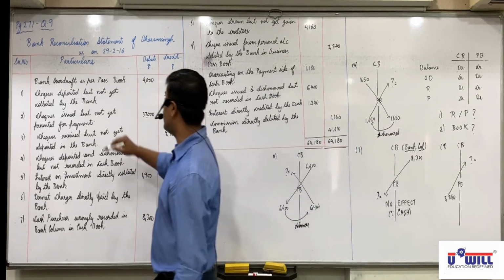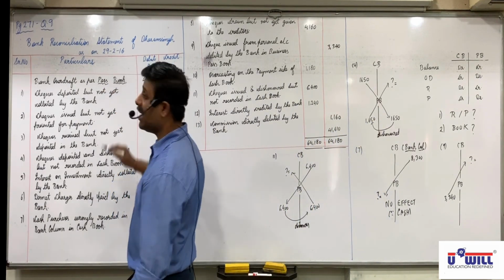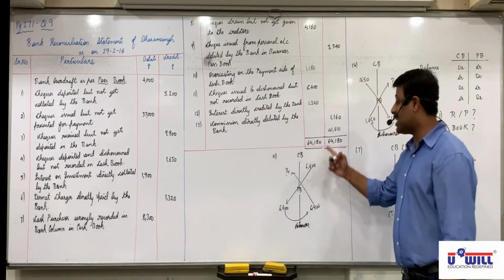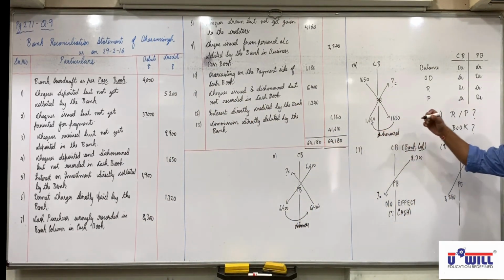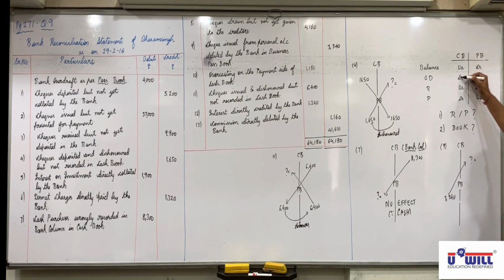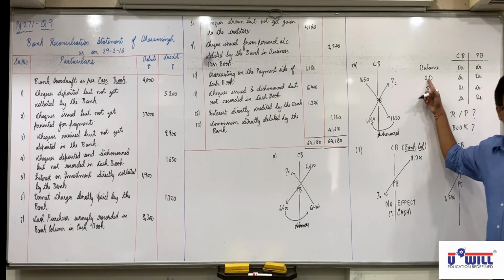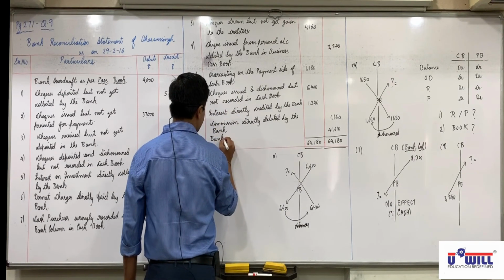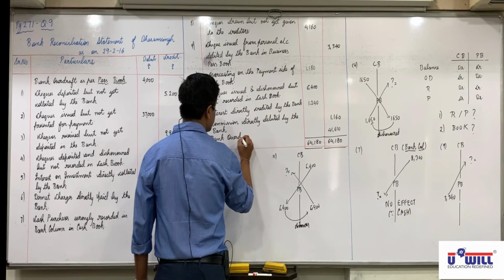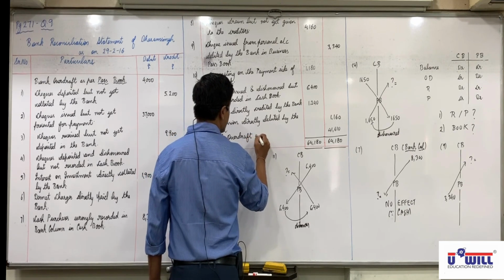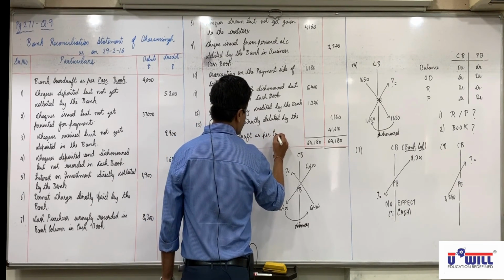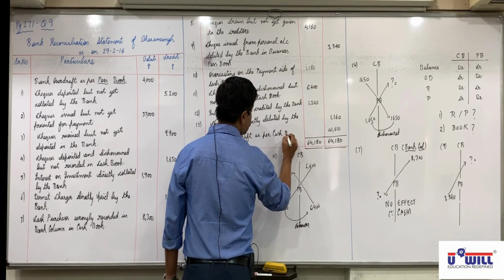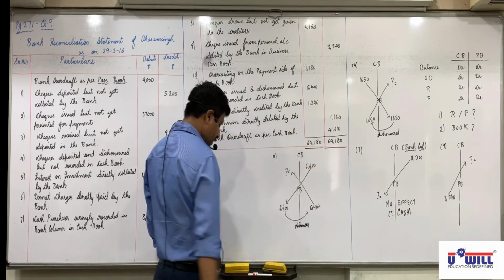Now we started with passbook, so we'll end with cash book. Which side do we get the answer? Credit. See here, cash book's credit. What will we call it as? Overdraft. So bank overdraft as per cash book. Is every one of you clear with this? Any doubts in it?